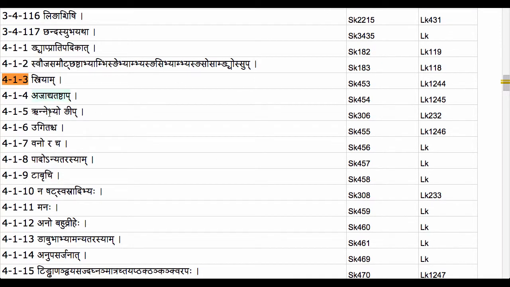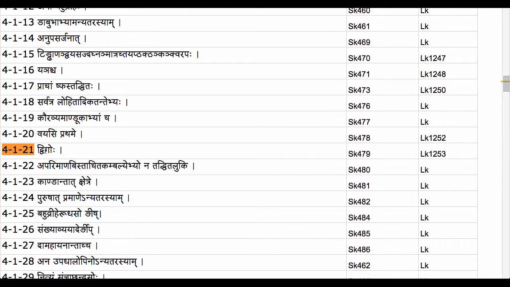By that, the feminine affix taap would be applicable here. But there is a special rule which applies to a dviguhu compound ending in the letter a, which is what we have right now. The rule is 4121, dvigoho. That will be our next sutram, which prescribes the feminine affix neep.